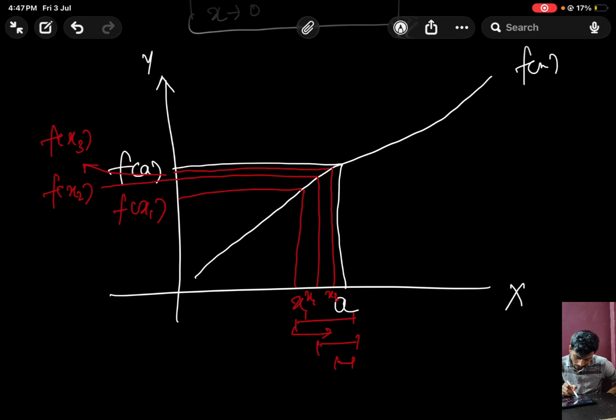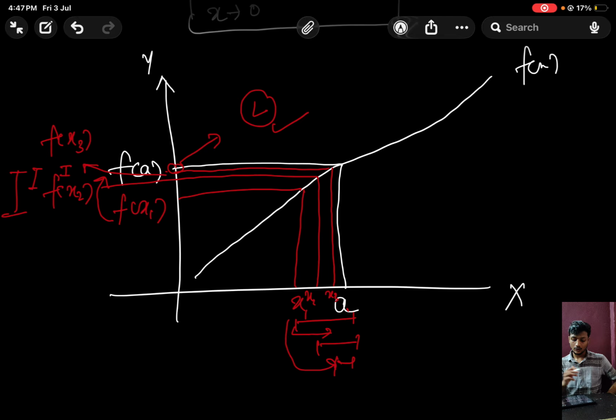The distance between the actual value at a and the point that we are observing is also decreasing, as we can observe. So as x is approaching a here, our f of x is also approaching this particular value, and this particular value that it is approaching is what we call L. Okay, so this is the geometrical interpretation of our limits.